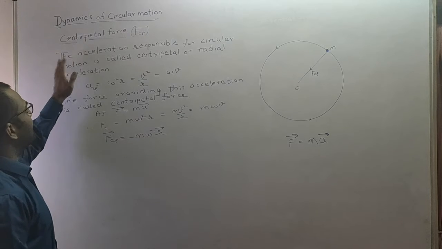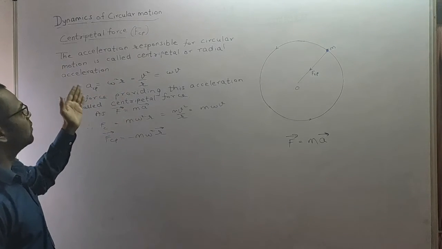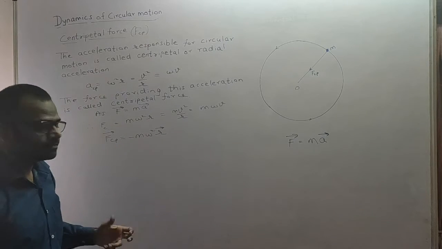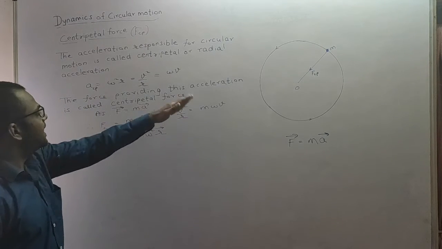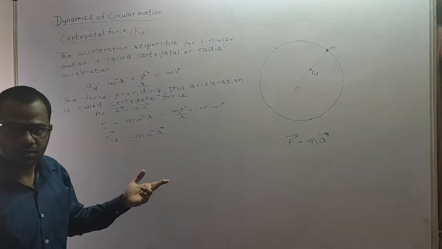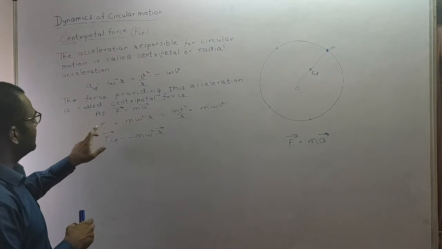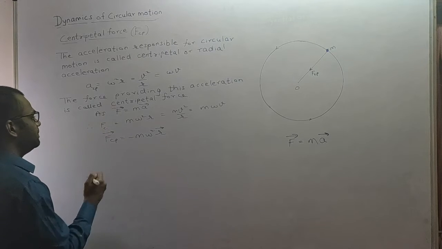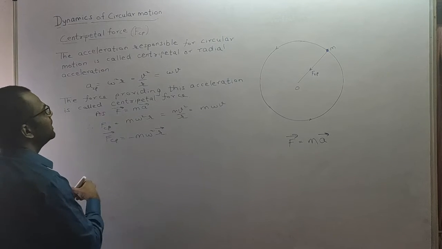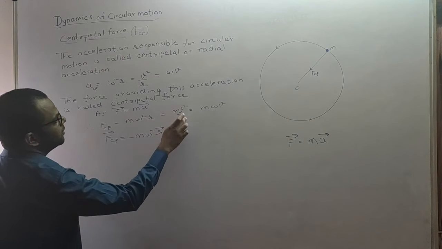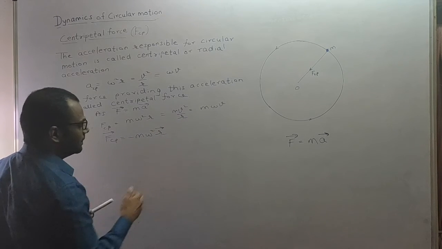Now we know that the acceleration responsible for circular motion is called centripetal or radial acceleration. It is given by these formulas. The force providing this acceleration is called centripetal force. Now, as we know that force is equal to mass into acceleration, the centripetal force F_CP will be what? We have to just multiply these terms with mass: m omega square r, or m v square by r, or m omega v.